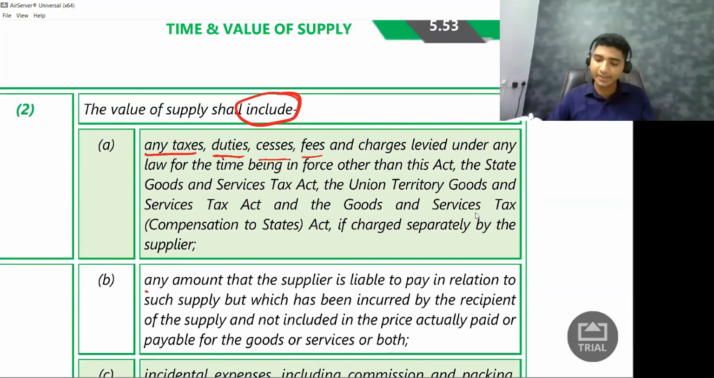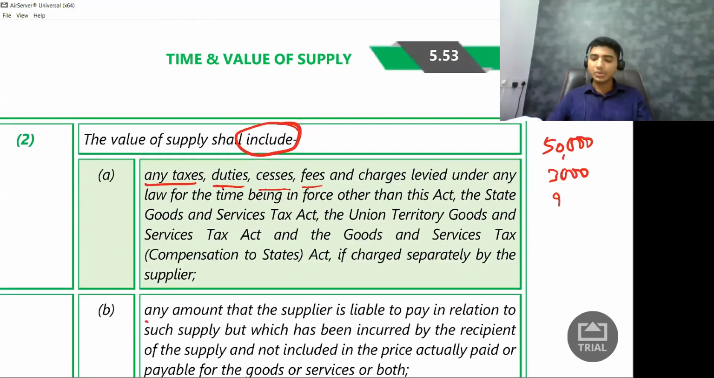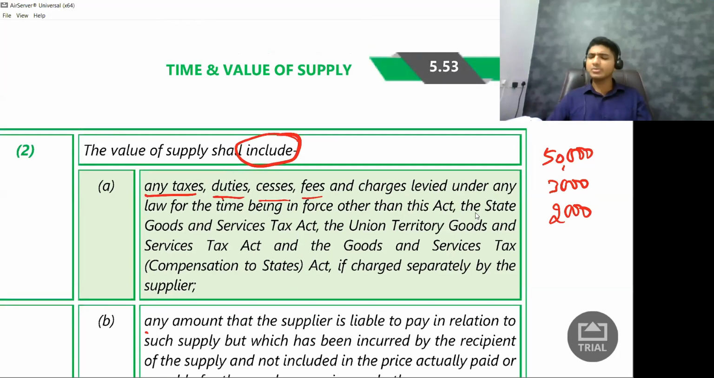For example, if I am collecting 50,000 towards rent, plus 3,000 towards municipality tax, plus 2,000 towards electricity fees, plus I am also collecting, let us say, some 6,000 rupees as GST.